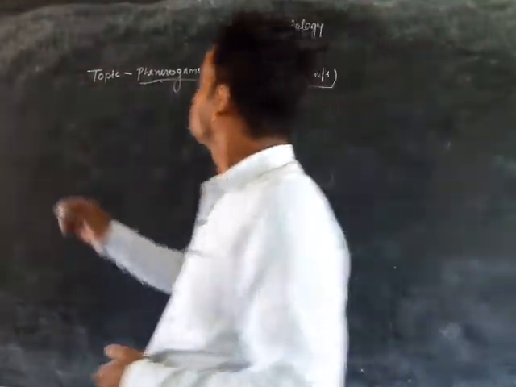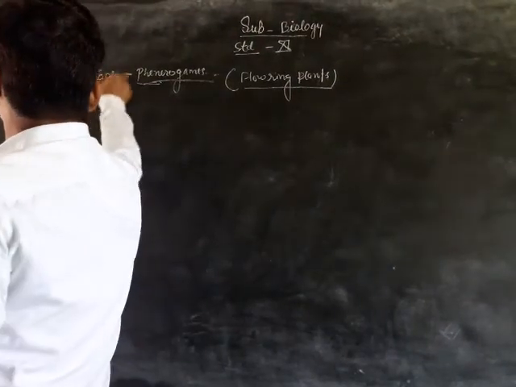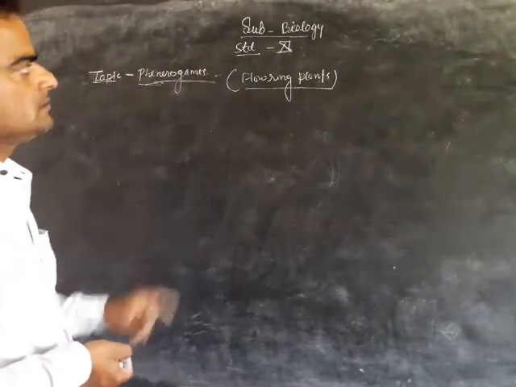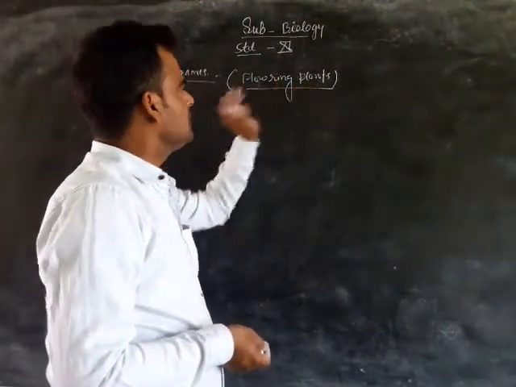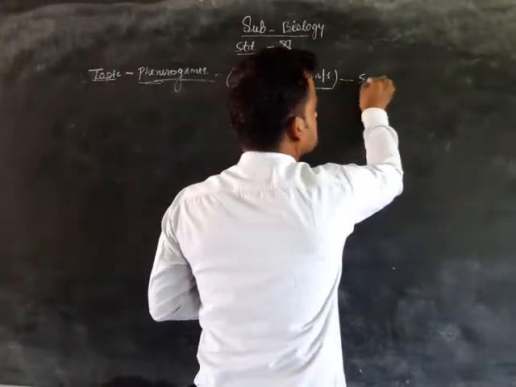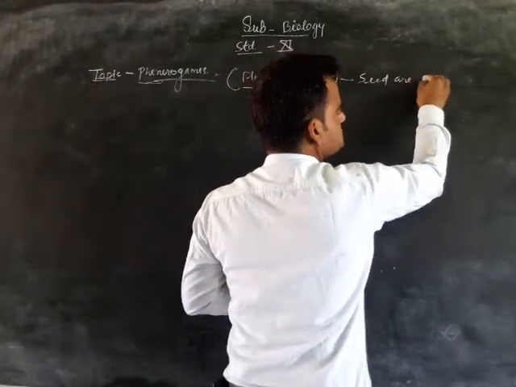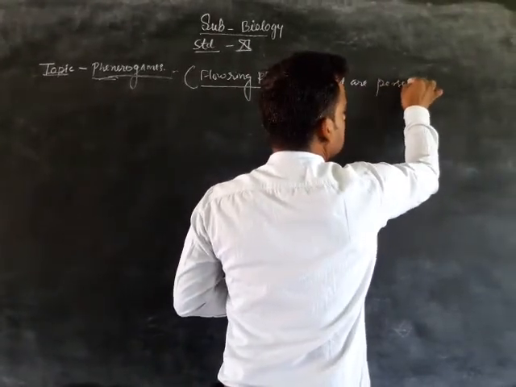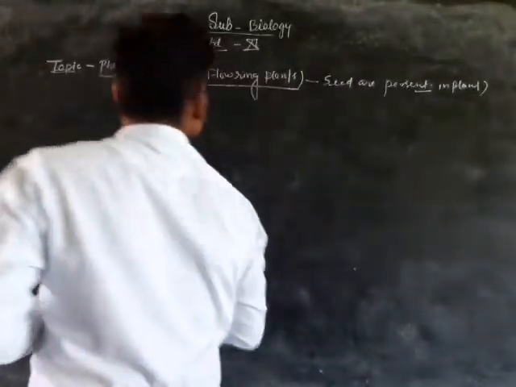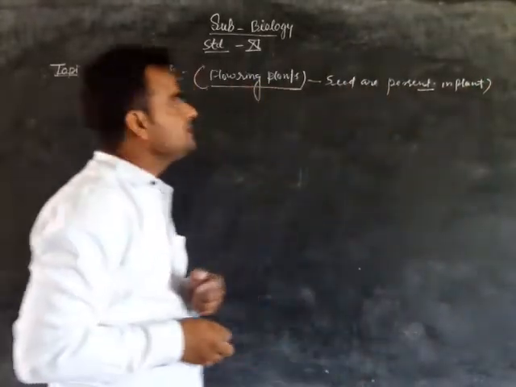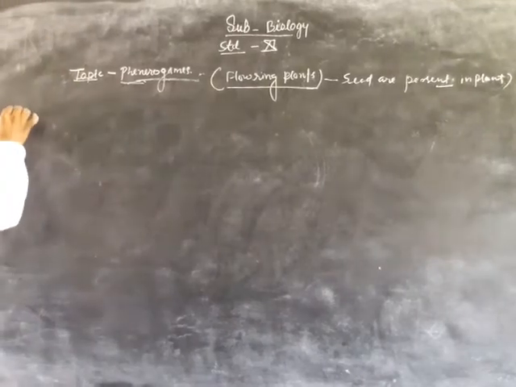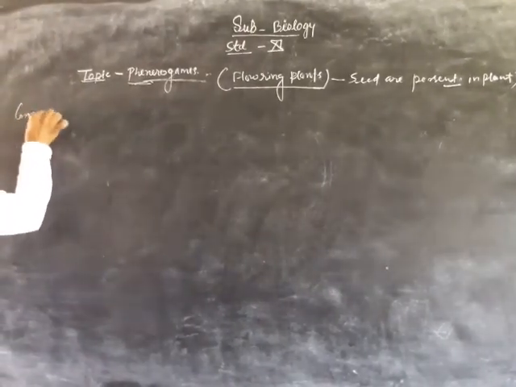We study now the topic Phanerogams. We discuss two groups, and the Phanerogams are flowering plants. The flowering plants have seeds present in the plant. For the flowering plants, the first group is